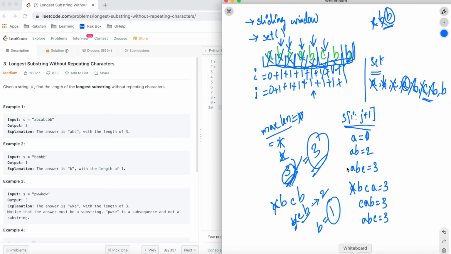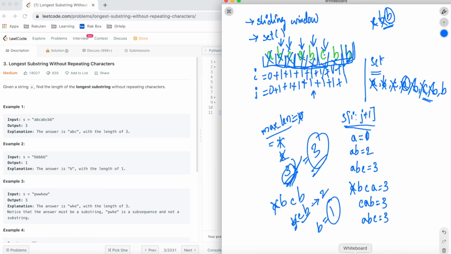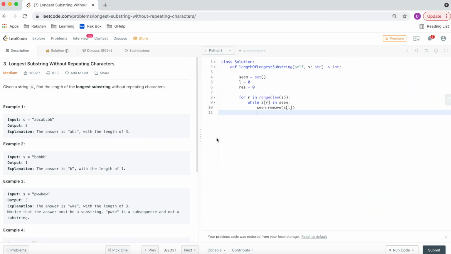As we have already discussed, whenever we find A again at the right pointer, we will be removing the element at the left pointer. So we are removing seen.remove of s of left element, and along with that we will be updating our left pointer by 1: l plus equals 1.